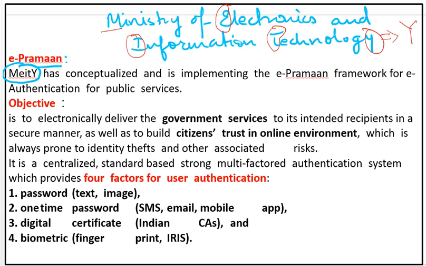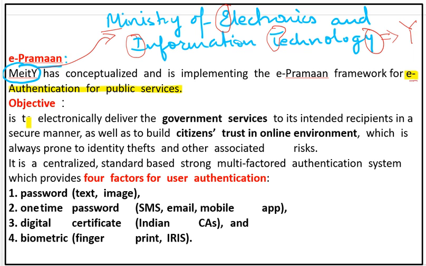A question comes on its long form: what does this mean? Here is another point: MeitY has conceptualized and is implementing the e-Pramaan framework for e-authentication service. So it is e-authentication for public service, and here we get our first clue.